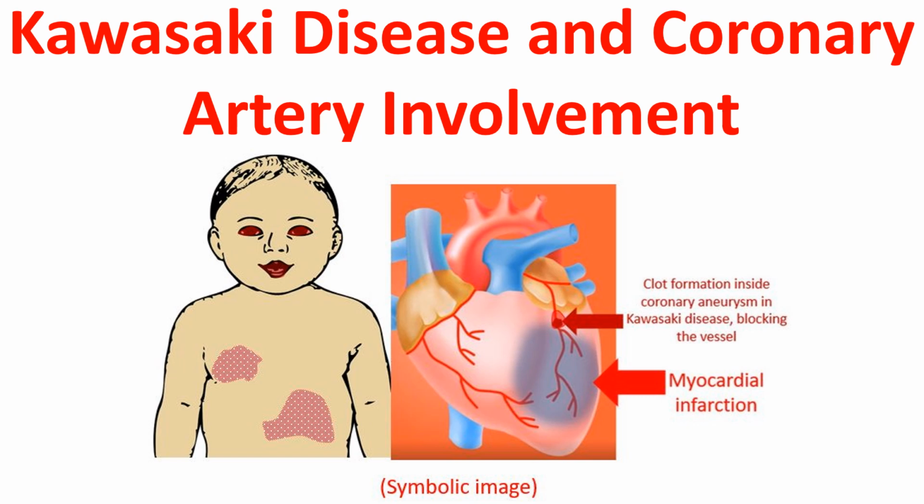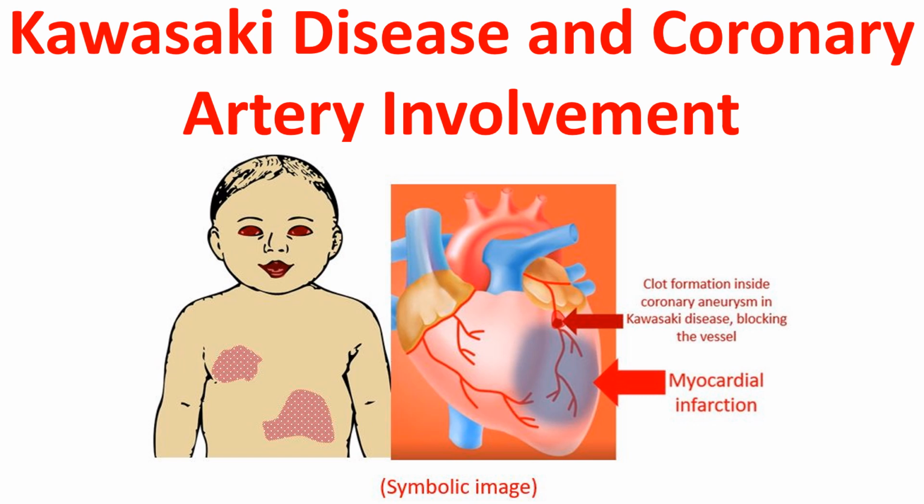Kawasaki disease is an acute febrile illness in children, usually less than 5 years of age. It was first described by Tomisaku Kawasaki in Japan in 1967. Now, Kawasaki disease is known to occur globally. Important features include fever, rash, swelling of hands and feet, lymphadenopathy, and involvement of eyes, lips, throat, and coronary arteries.